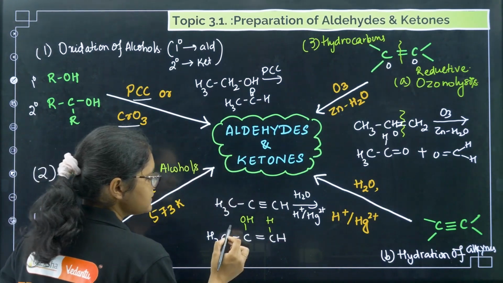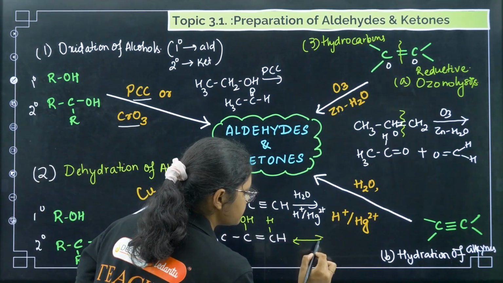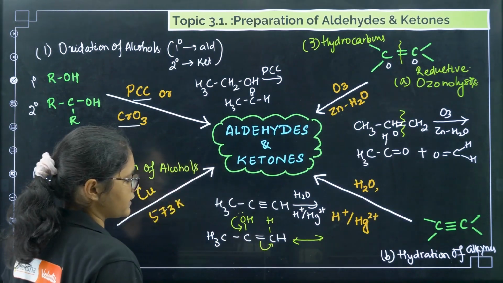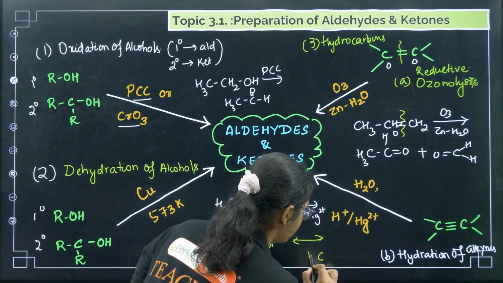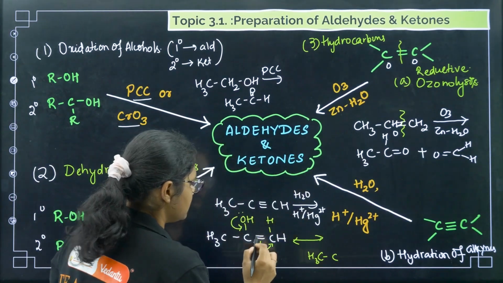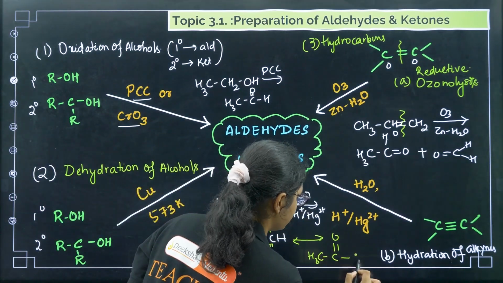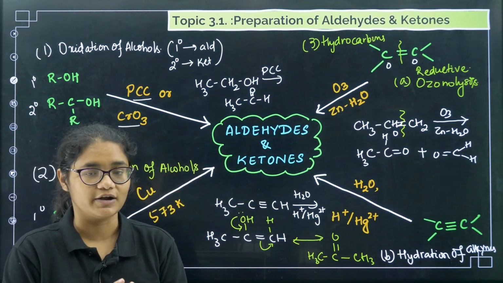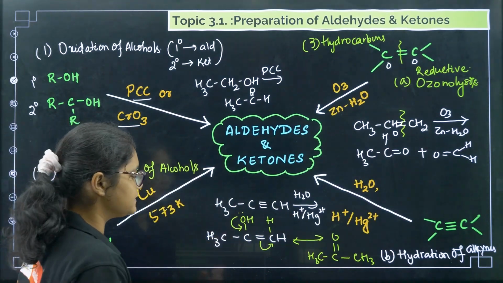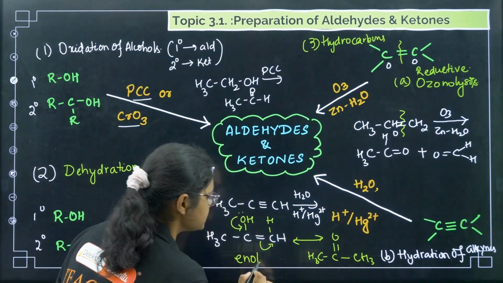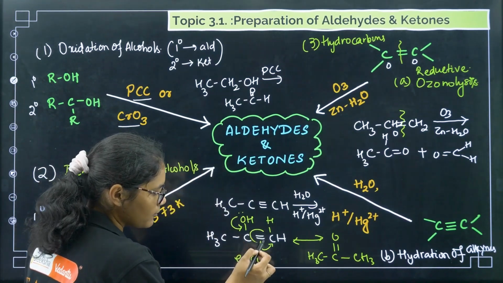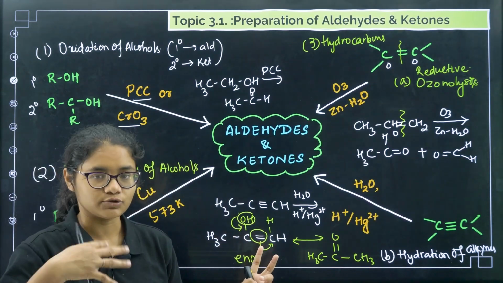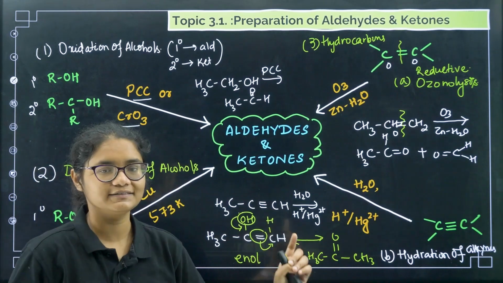Then something called tautomerization takes place. This part will get converted to a double bond and this part will get converted to a single bond. So we will get CH3, C=O, and then CH3. This is called tautomerization. Whenever there are enols, and En stands for double bond and OL stands for alcohol, so whenever there is an enol group, there is tautomerization to give you aldehydes or ketones.